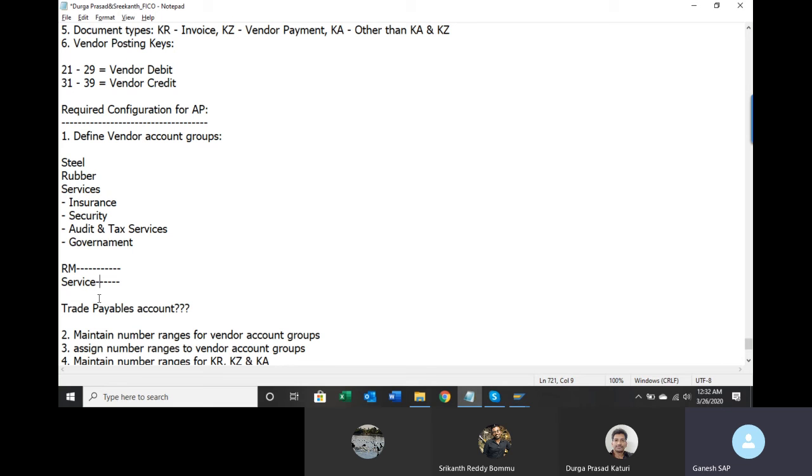For that, you also need to understand from your business how they are reporting currently. If they say that in the balance sheet we are showing trade payables raw material and trade payables service, then you have to create two GL accounts. If they say no, we are just showing trade payables in the balance sheet, then only one GL account is enough. So I will go with only one GL account, whether it is service or raw material. At GL level, that difference is not required.